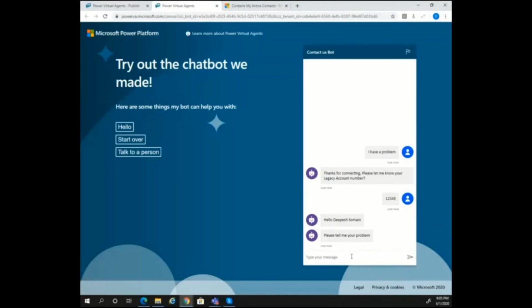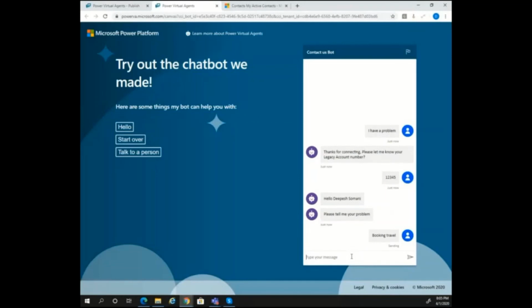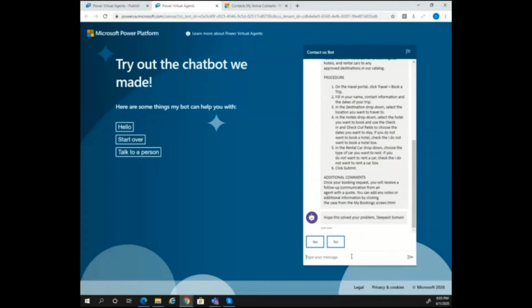And let's say I have a problem with booking travel, right? So I'm just going to quickly type that in, booking travel. Now this is going into the knowledge base records in the customer application, which in this case is Dynamics 365 customer service, and going to suggest me some solution.